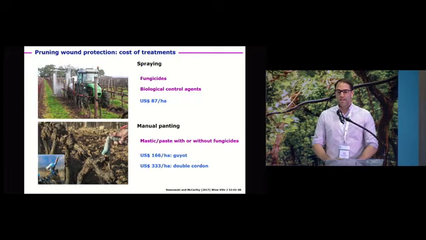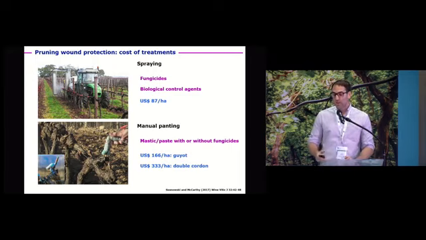One of the issues is the cost of treatment. In general, research showed that manual painting with fungicide is much more effective than spraying the product. However, this strategy is much more expensive, 3 and even 4 times more expensive compared to spraying fungicides or biological control agents, as shown in this Australian study.